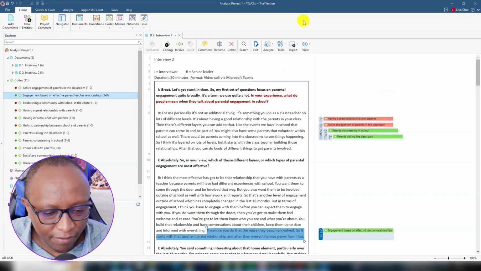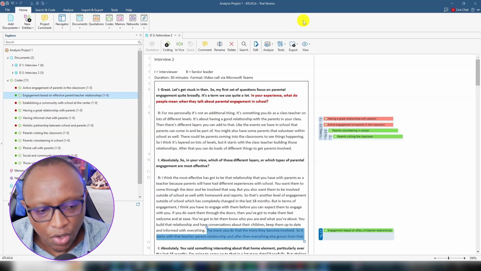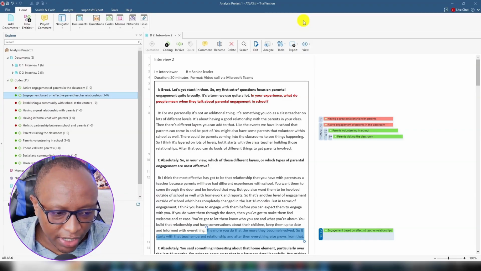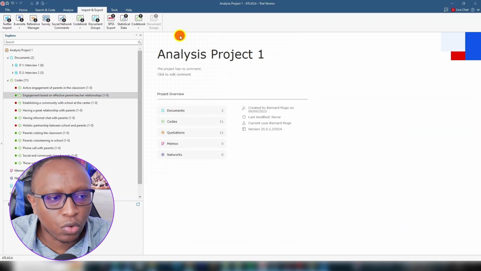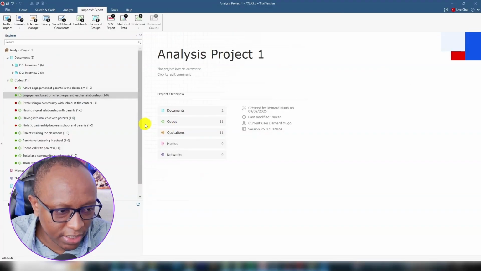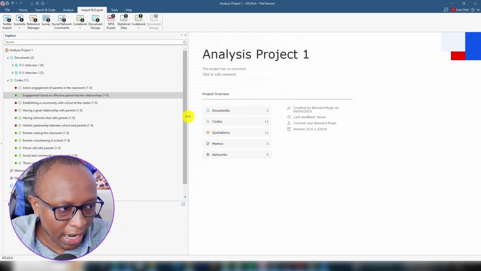Now, we have done the first phase of analyzing our interviews, or conducting thematic analysis on our interview, which is generating codes. This is the analysis of these interviews. Once we've generated codes, I want to close the transcript and move to the second step, which is coming up with themes.